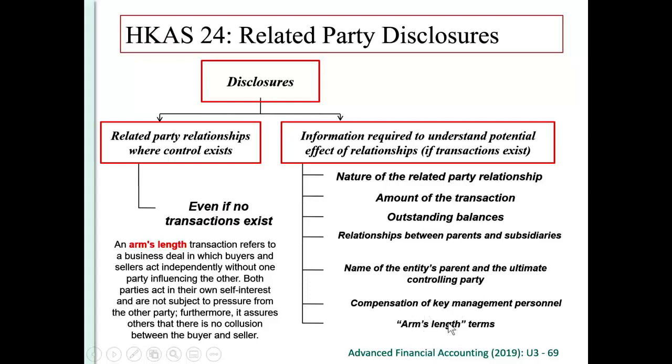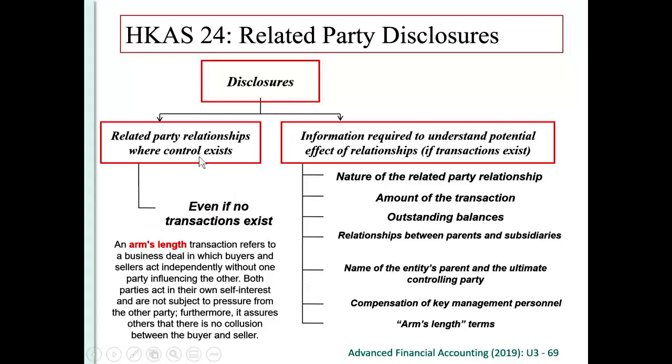We want to know whether your transactions has been made in the arm's length terms or not. So what is arm's length? An arm's length transaction refers to a business deal in which buyers and sellers act independently without one party influencing the others. We understand that in a related party transaction, very often we may be under the influence, under the significant influence. If this is the case, the terms may not be real terms, right? They may collude with each other. Therefore, we want to know.